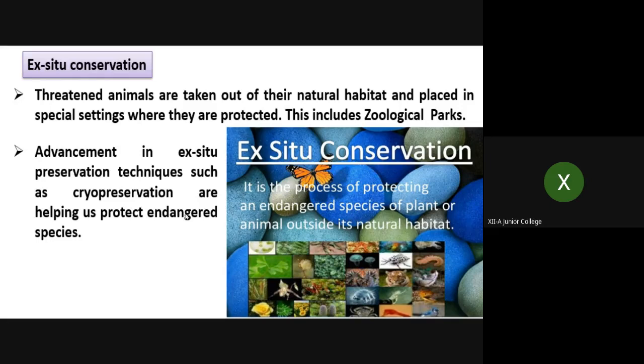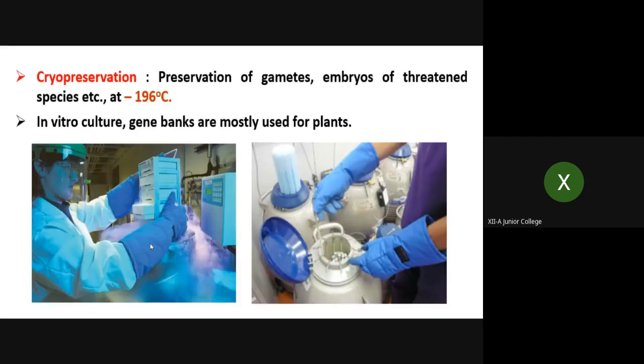Now endangered species means their number has become very low and they are in danger of becoming extinct. So cryopreservation means saving those species. This way we can save so many species of plants also, and very rare species of plants and animals, by keeping them under minus 196 degrees Celsius. So cryopreservation is the preservation of gametes and embryos of threatened species at around minus 196 degrees Celsius.